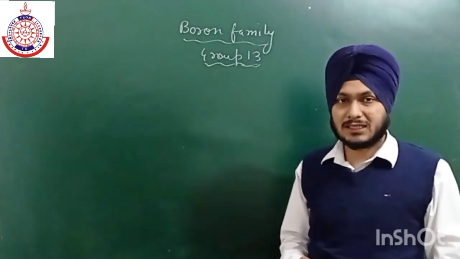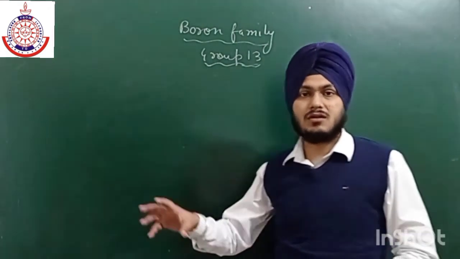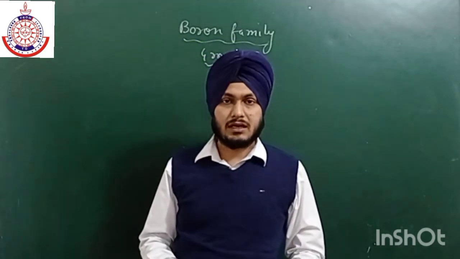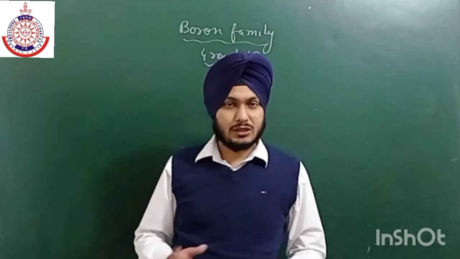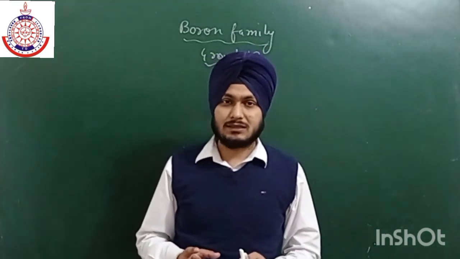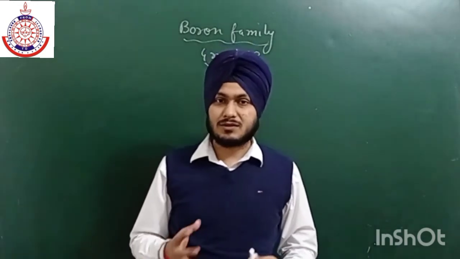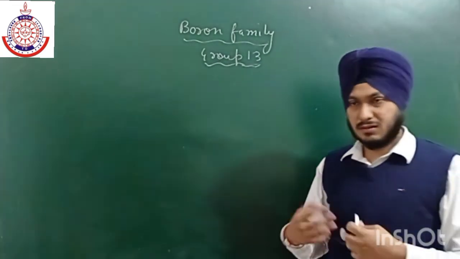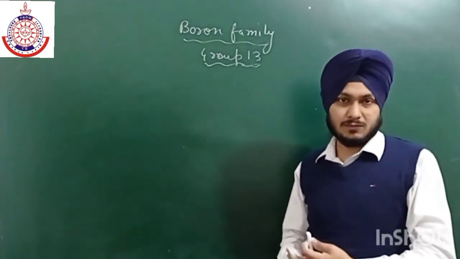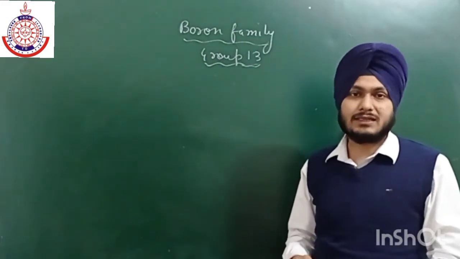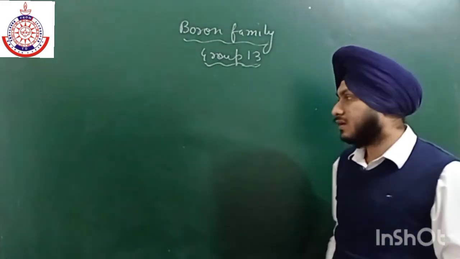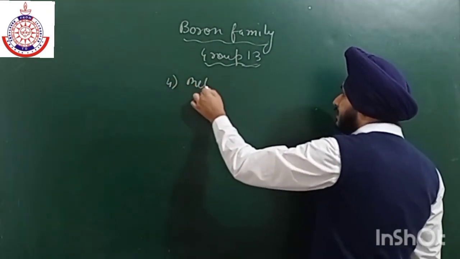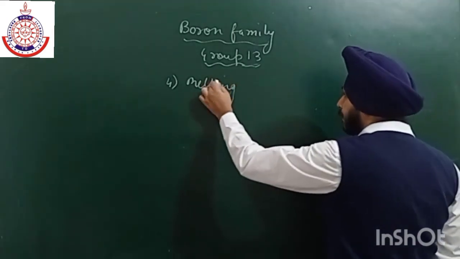Okay, we cannot explain it in terms of ionization energy because the order of ionization energy is different and the order of electronegativity or electropositivity is different. So it becomes complex if we explain it in terms of ionization energy. That is why we have taken reduction potential, because reduction potential easily explains which is a better reducing agent and which is a less reducing agent. Okay, so the next property, that is the fourth one, is melting and boiling point.